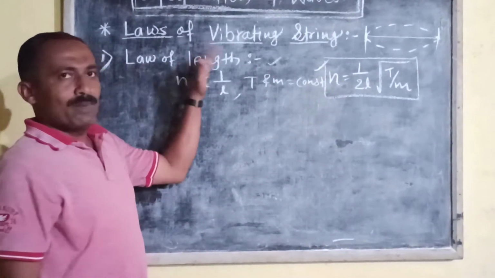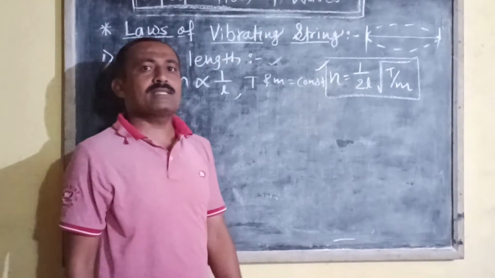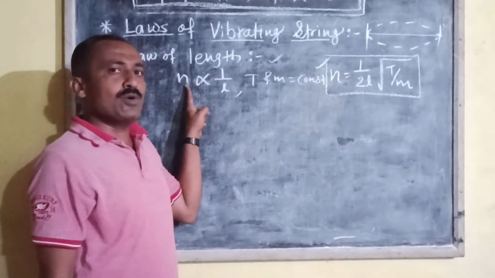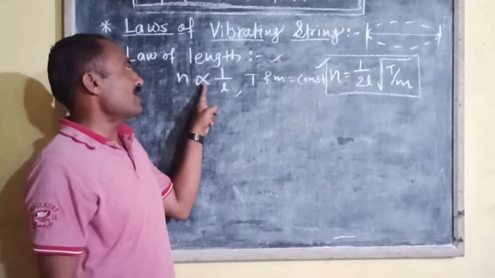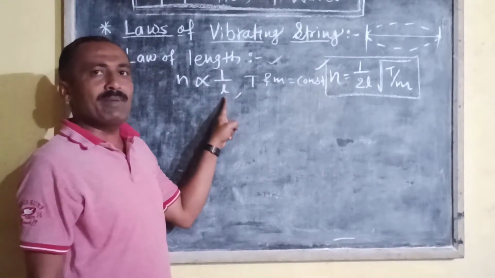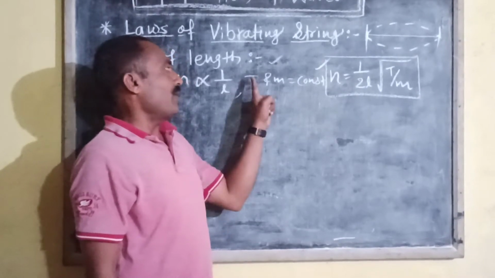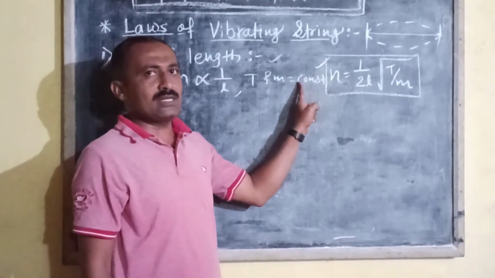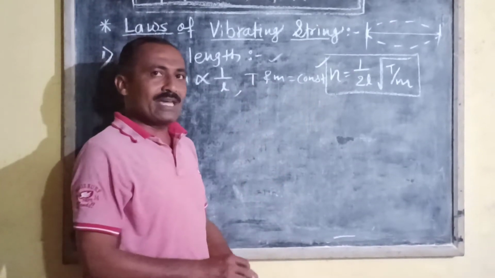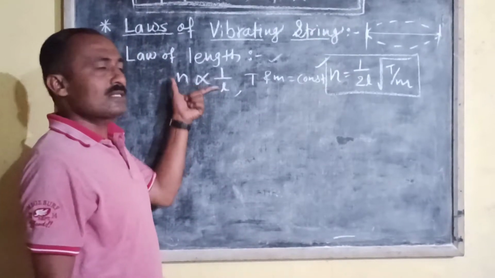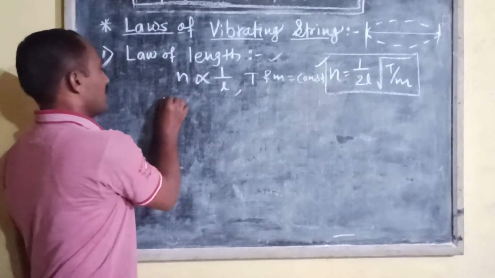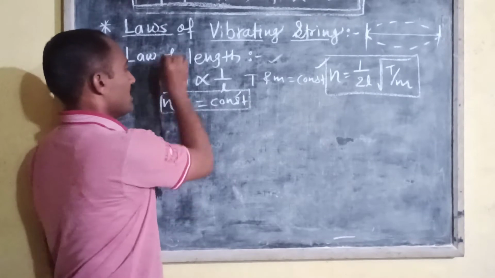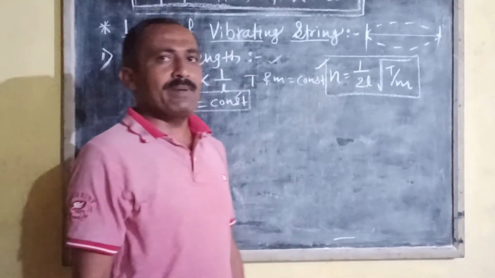The law of length, or the first law of vibrating string, is stated as: the fundamental frequency of vibration of a stretched string is inversely proportional to the vibrating length of the string if the tension applied to the string and the mass per unit length of the string are kept constant. Or from this equation we can write n into l is constant. This product is constant, n into l equals constant. This is the law of length of the vibrating string.